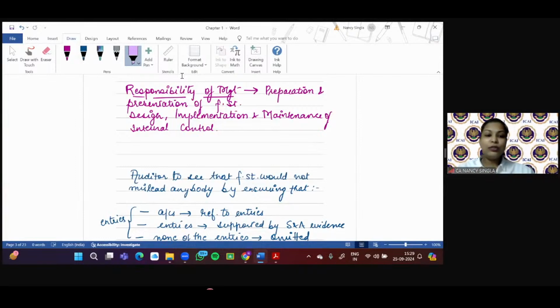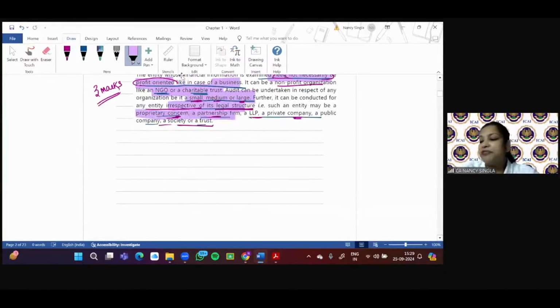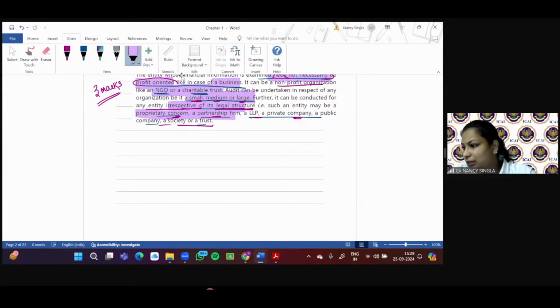Now, students, just try to understand. I am sure you are all aware of this concept, but just to recapitulate: who is responsible for preparation and presentation of financial statements? Quickly send in your replies. Satyam, Ashna, Om, Krishna, Ishan, all are correct. Tripti, Kiran, everyone is correct. It is the management. It is not the auditor, right?